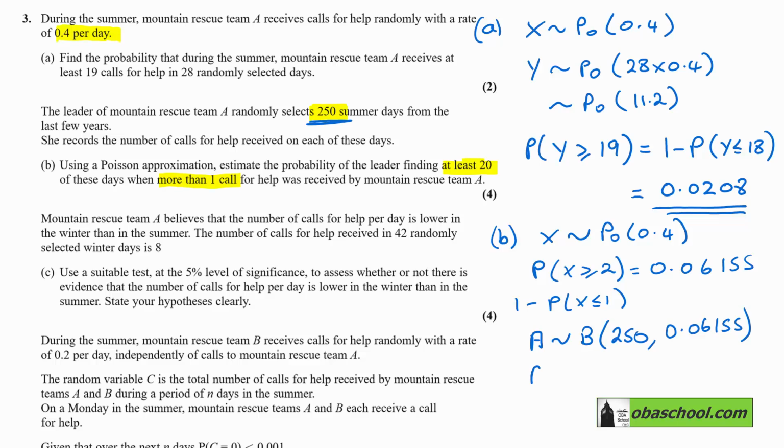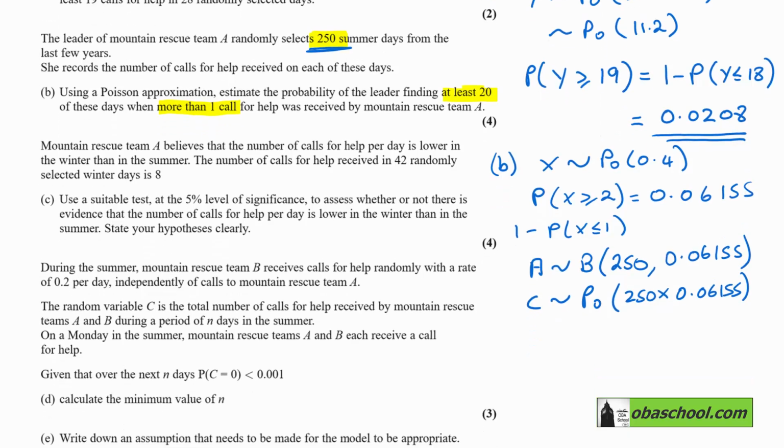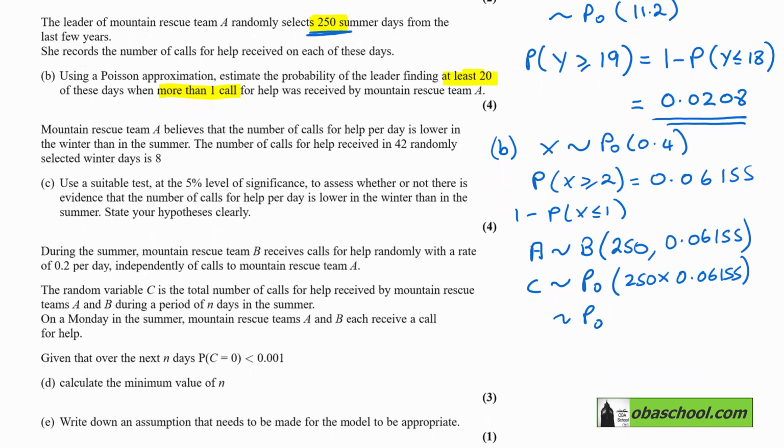So now what I'm going to have, probably B is not the best letter to use, is C, which is the approximation. And that's going to be a Poisson using the mean for this binomial, which we get as 250 times 0.06155. And if we do that, that ends up being a Poisson 15.39. And then what we're after it being greater than or equal to 20. So we're after the probability that C is greater than or equal to 20.